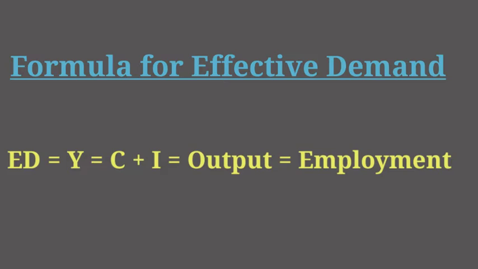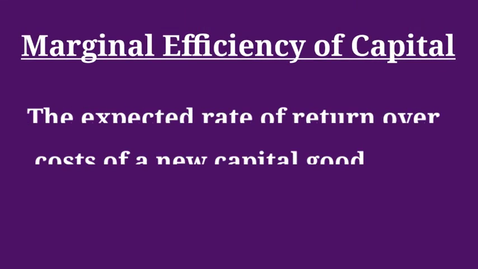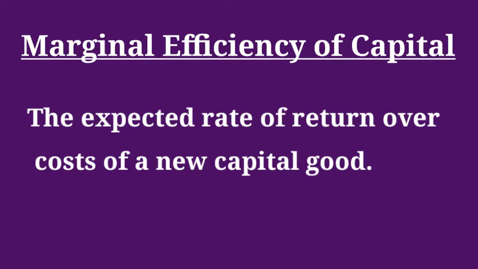Question number 1. Give the formula for effective demand. ED is equal to Y is equal to C plus I is equal to output is equal to employment. Question number 2. Who has published the General Theory of Employment, Interest and Money? John Maynard Keynes. Question number 3. What is marginal efficiency of capital? Marginal efficiency of capital refers to the expected rate of return over cost of a new capital good.